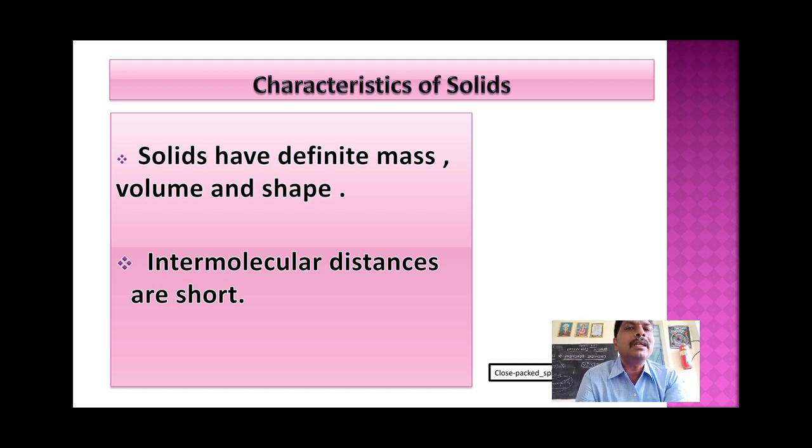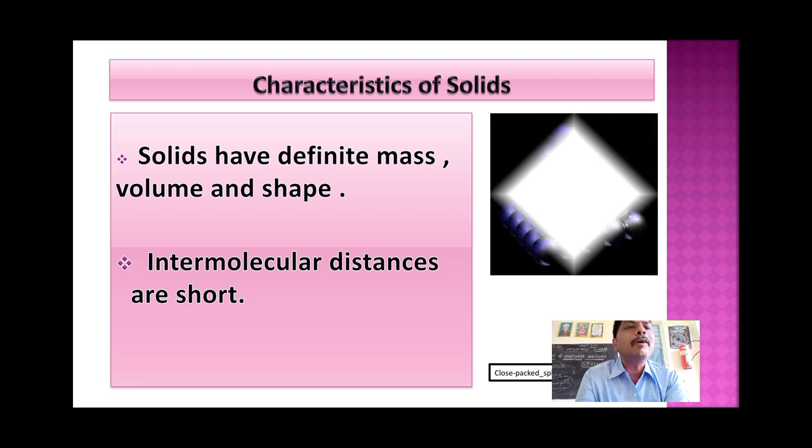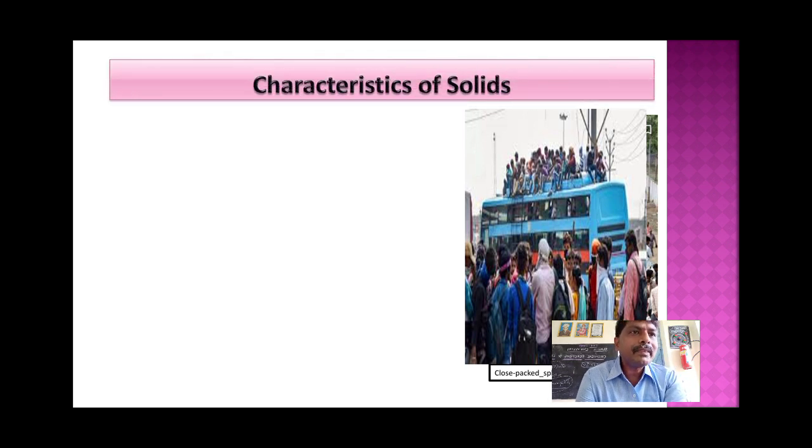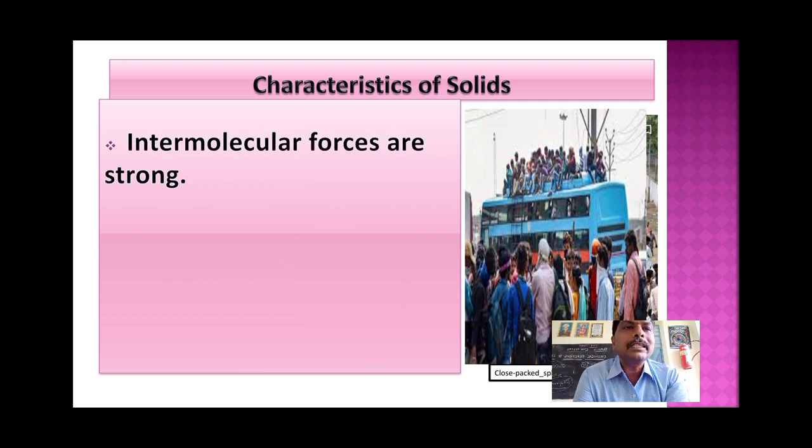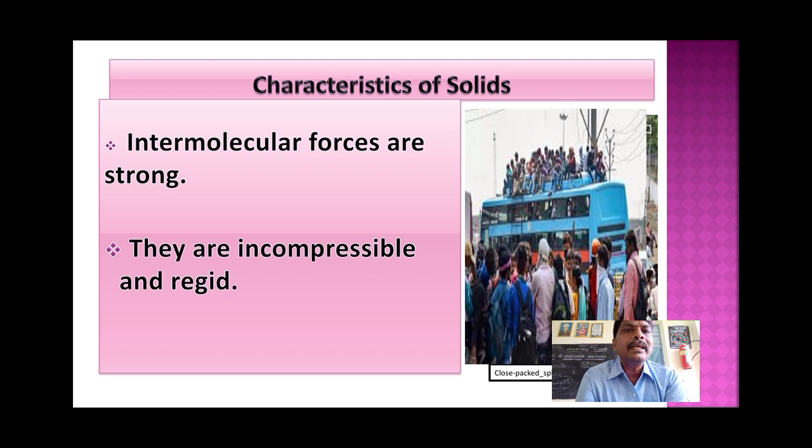That means in solids particles are arranged very close to each other. Intermolecular forces are maximum. Intermolecular distances are minimum. What is the third characteristic? Intermolecular forces are strong. Next one, they are incompressible and rigid.